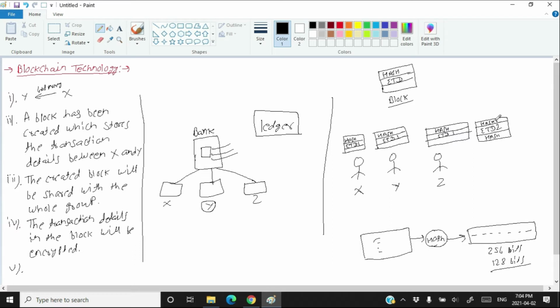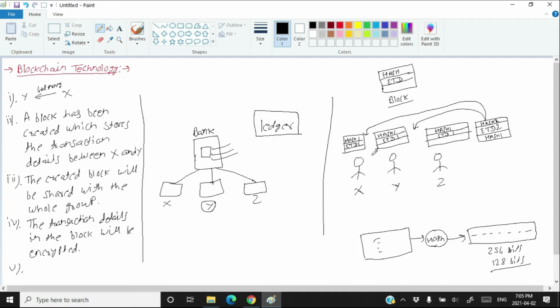Hopefully you are getting it. Suppose that the hash of ETD2 is hash 2 and the hash of ETD1 is hash 1. So the idea is that the hash of the previous transaction will be stored in the block of the new transaction. And again, this block will also be shared with Y and with Z. So all of X, Y, and Z now have two blocks.